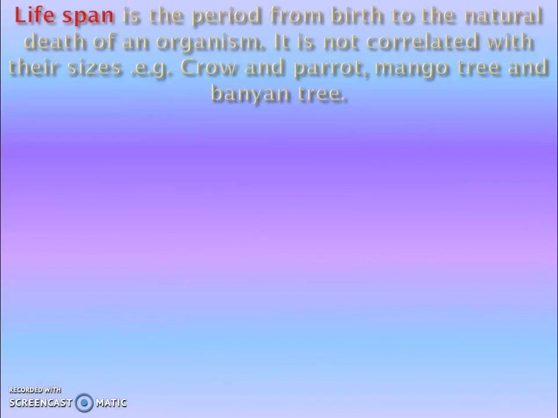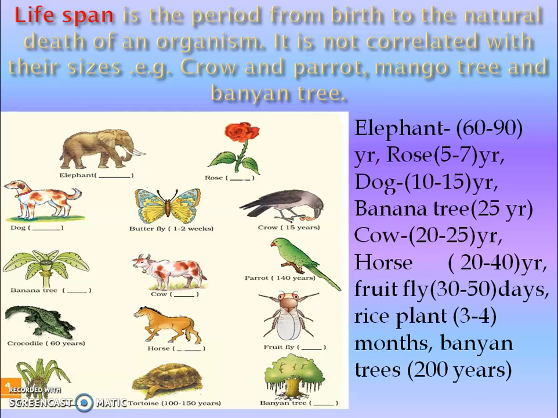Then what is lifespan? All individuals are able to reproduce within their lifespan. So there is a particular period in which they are reproductively active. What is lifespan? Lifespan is the period from birth to natural death of an organism. It is not correlated with their sizes.